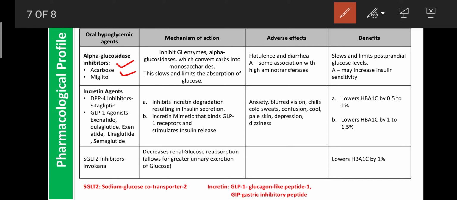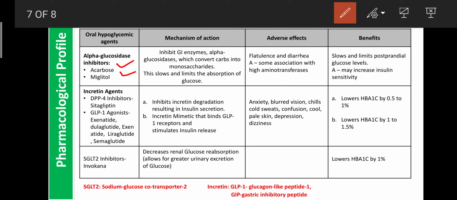These drugs can cause ADRs like flatulence, that is gas in the intestine, as well as diarrhea. Their action is slow, they limit the postprandial glucose level, and they may also increase insulin sensitivity. So they are commonly used in the treatment of high sugar level.